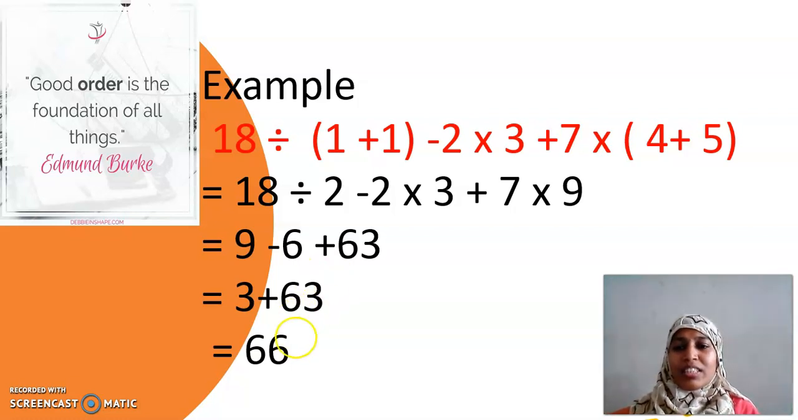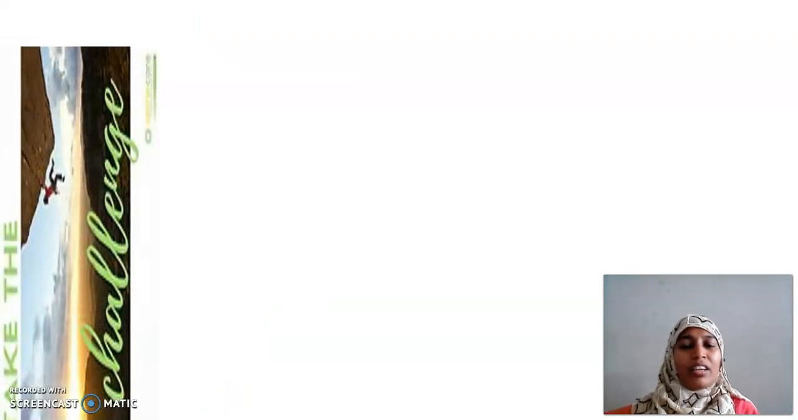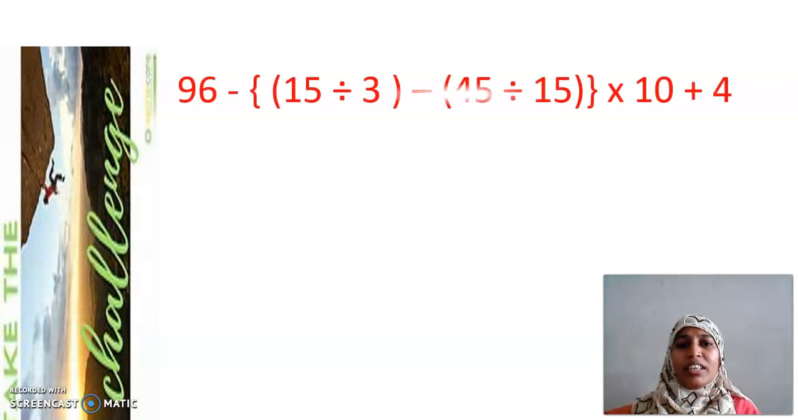Okay, now it's the challenge time for you. Let me see who is going to do it with full energy. Come on, children. Take a challenge that you will do it. Are you ready for the question? Here it is. Now, 2 types of brackets are there. Okay, 96 minus {15 divided by 3 minus (45 divided by 15)} then multiplied by (10 plus 4).